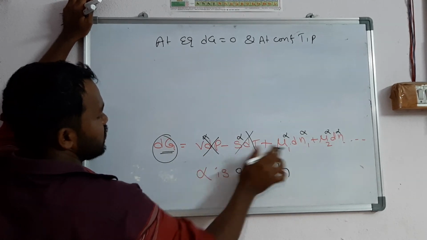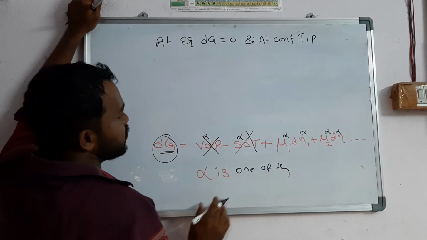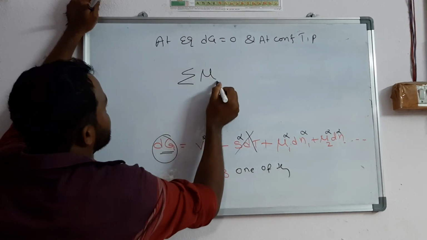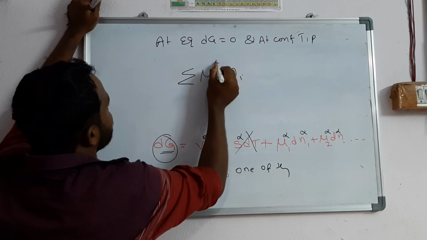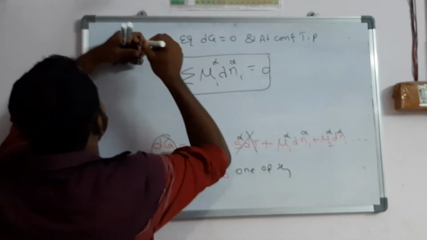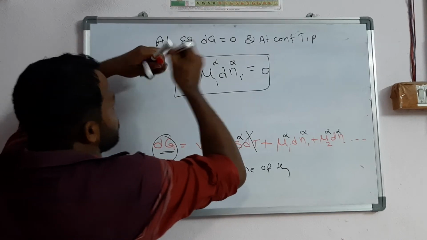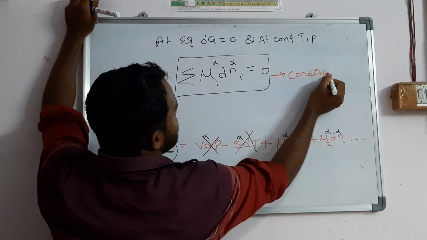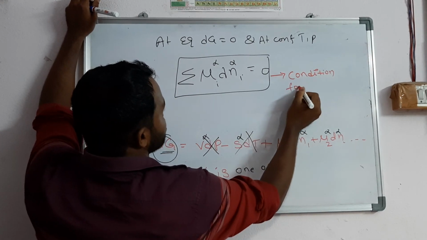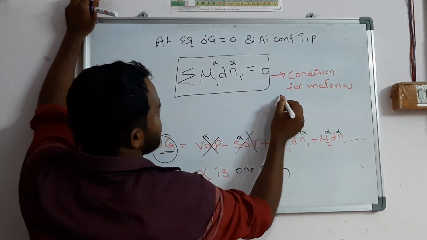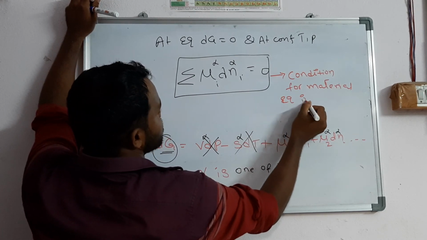What are you left with? mu1 into dn1 plus mu2 into dn2, which you can write as summation of mu i alpha into dni alpha is equal to 0. This is the condition for material equilibrium in a closed system.